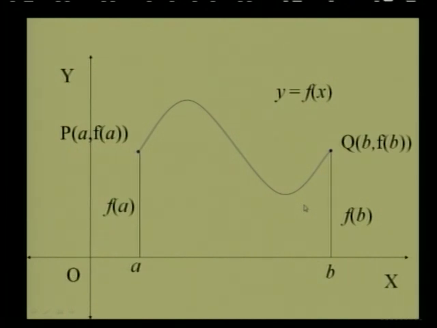And it is also differentiable, means it's a smooth curve. You can draw a tangent at every point. A unique tangent exists at every point of this curve. So the curve is smooth. And further, f(a) and f(b), this height and this height both are equal. So therefore, by Rolle's theorem, there must exist a constant c between a and b for which f'(c) equals 0. Now you know what is the meaning of f'(c). It means the slope of the tangent drawn at the point c.